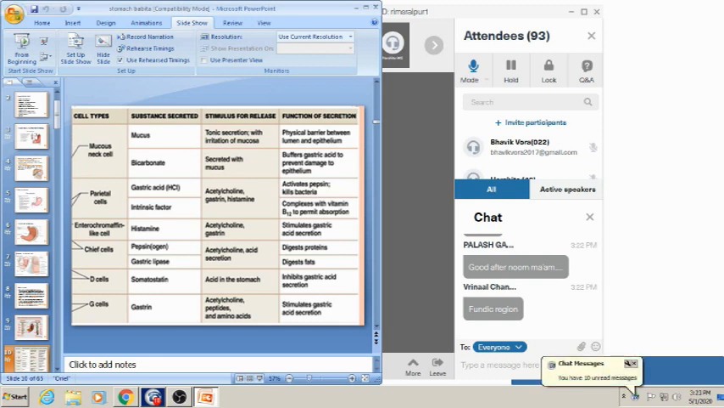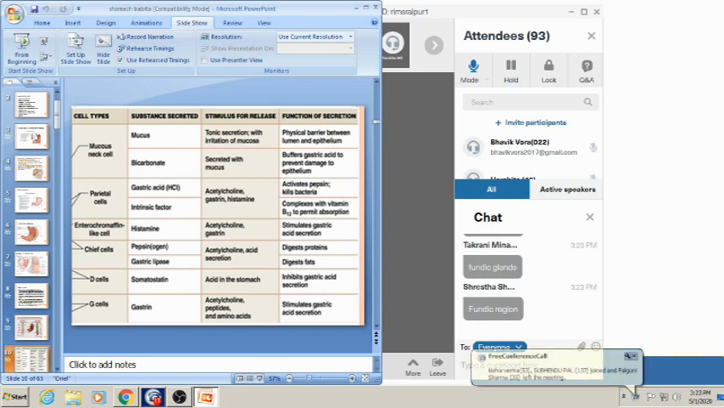fundic region, and they secrete pepsinogen, which is the inactive form of pepsin, which will be activated in the presence of HCl, meaning in an acidic environment, and it will help in digestion of protein. Gastric lipase: the stimulus for this is acetylcholine. Lipase will help in digestion of fats.